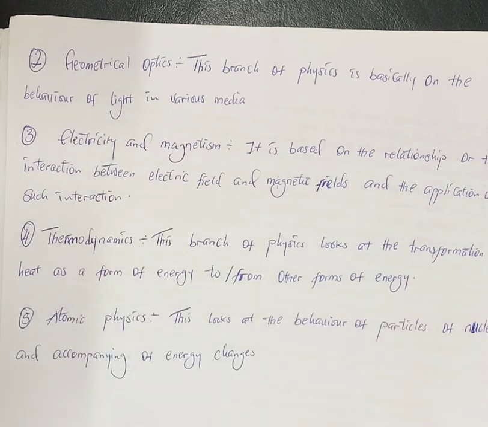Now, this branch of physics teaches us the behavior of particles of the nucleus and the accompanying energy changes. We know that an atom is a particle. An atom is the smallest particle of an element. So it teaches us how particles of the nucleus change or how they behave, how they look, and everything about the particles of the nucleus.